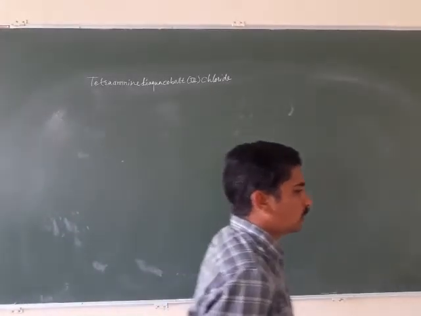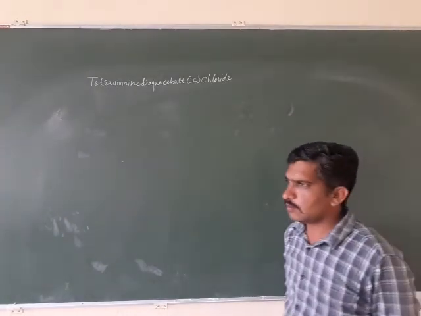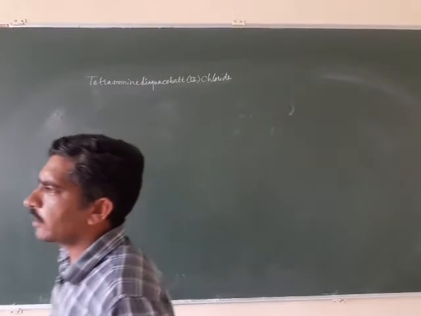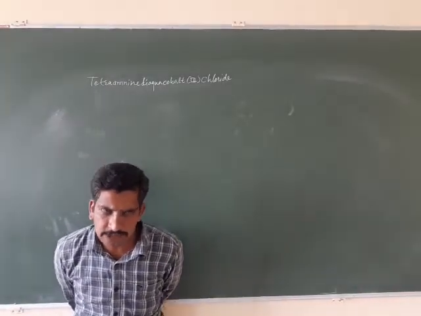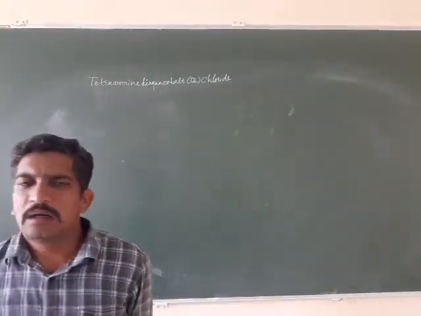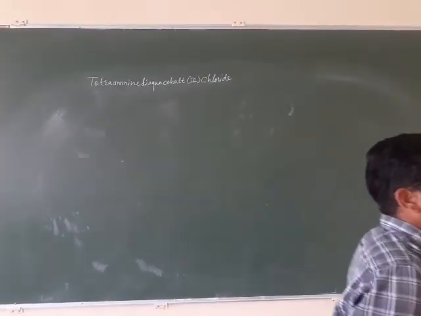Okay, so while studying the rules or guidelines for writing the molecular formula, what we have learned is that when writing a coordination entity, we always represent the metal first, then the ligands in their alphabetical order, and after that we write a counter ion if there is any counter ion present.